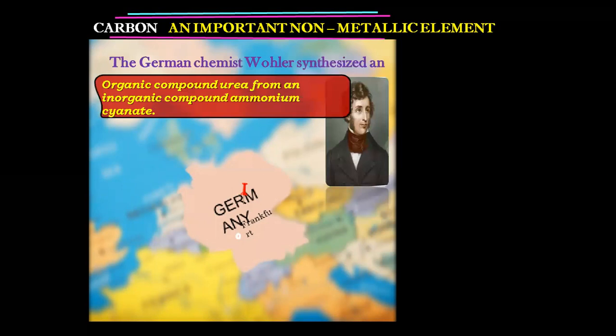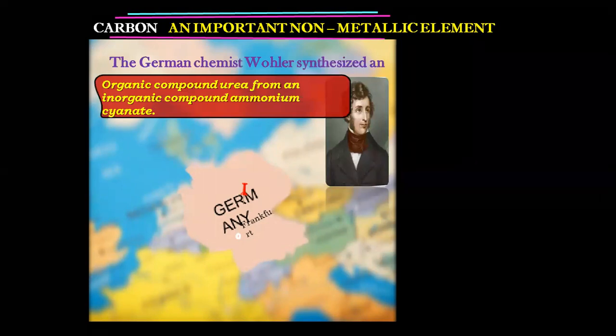So now the belief changed that organic compounds can be found only in natural sources. They can be prepared in the laboratory as well.